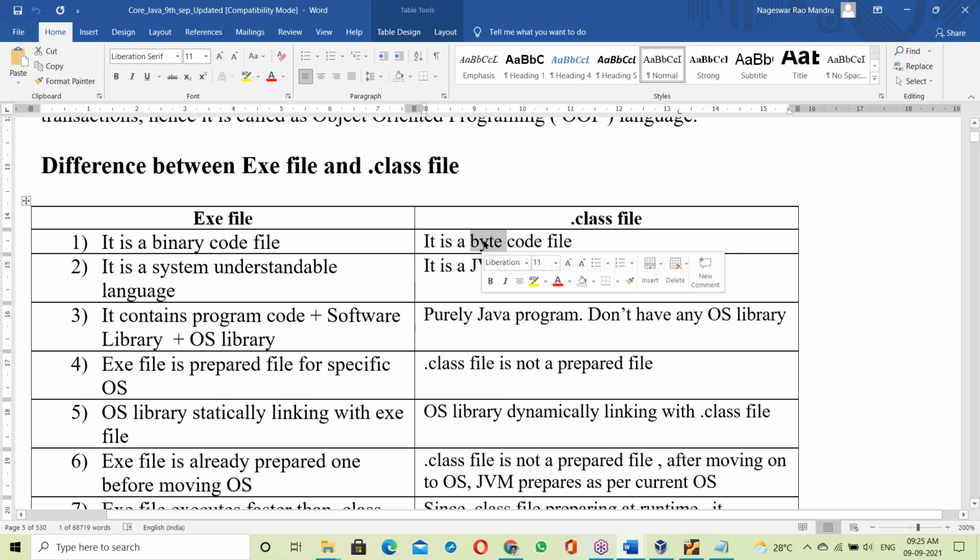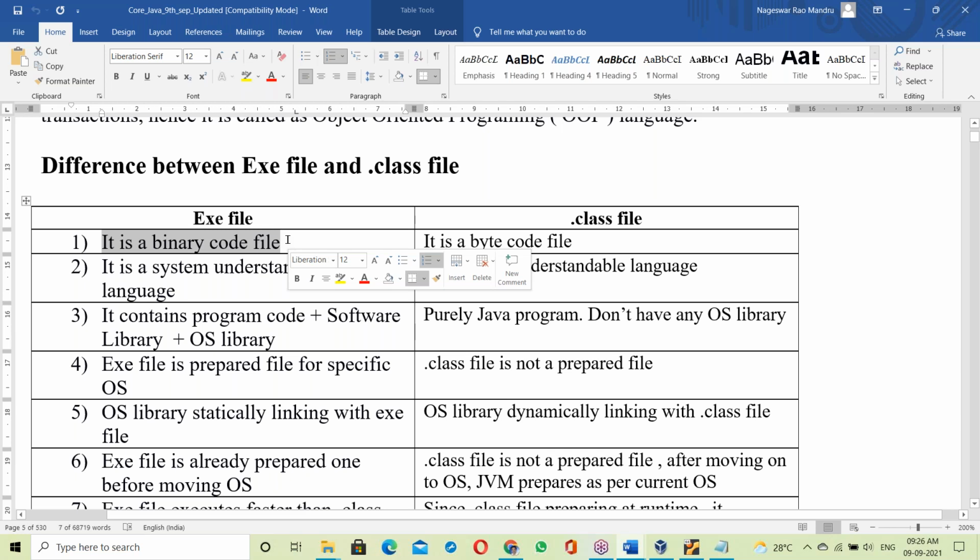We'll discuss in Java. To understand bytecode here, I need to explain the Java program. Once Java programming starts, we'll discuss it. We have a separate topic for bytecode explanation. I'll explain. So an exe file contains binary code.